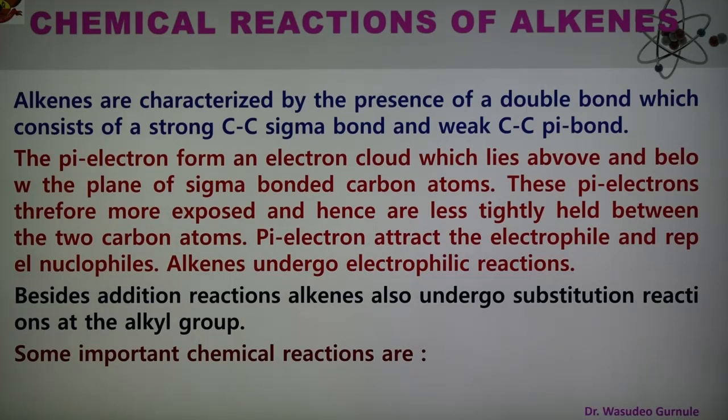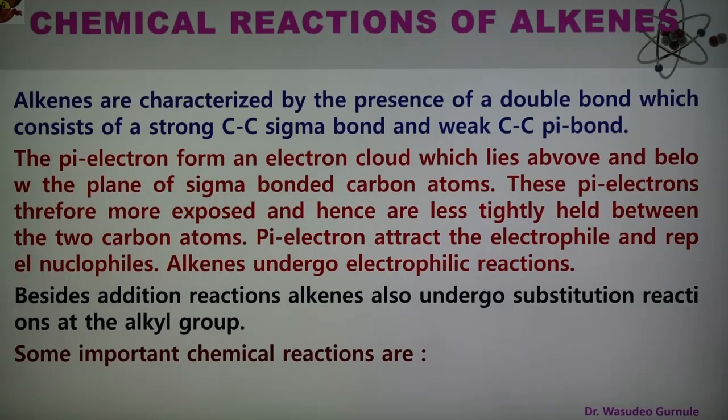In electrophilic substitution reaction, one sigma C-H bond is broken and a new sigma bond between one doubly bonded carbon atom and the electrophile is formed. In electrophilic addition reaction, one weak pi bond is broken and two strong sigma bonds are formed.